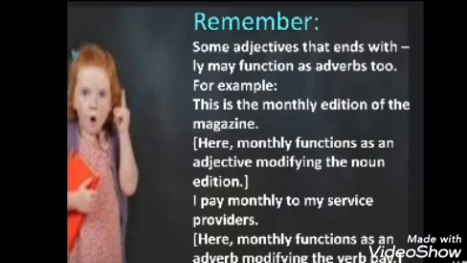Whereas, see another sentence: I pay monthly to my service providers. Now here monthly is functioning as an adverb, not an adjective. Why? Because here it is modifying the verb pay. There is no noun here. So in this way you can identify where ly words function as adverbs and where as adjectives. You can identify it by whether it is modifying a noun or a verb.